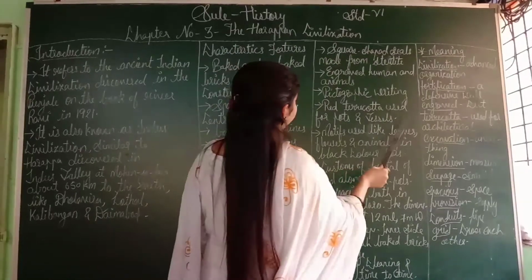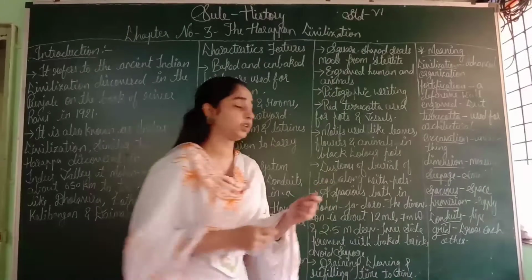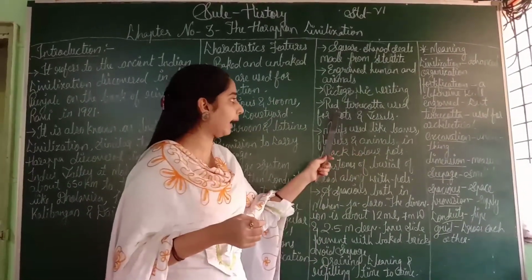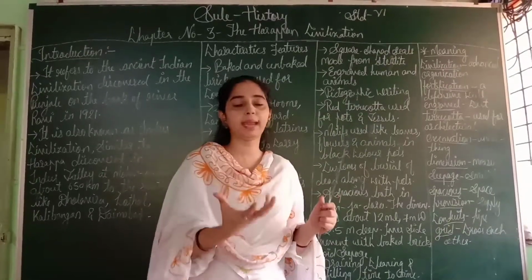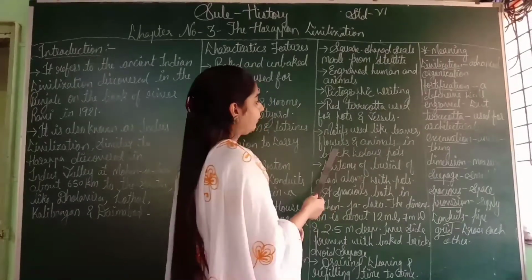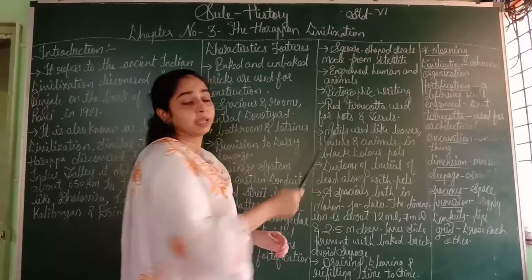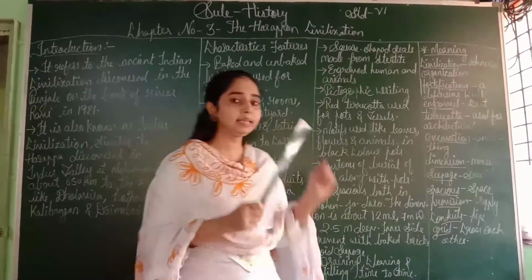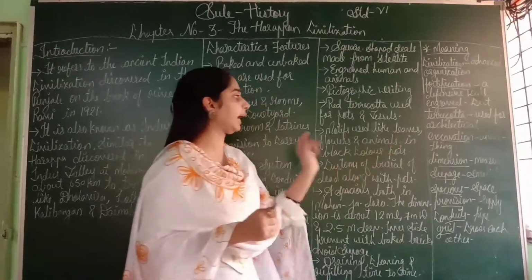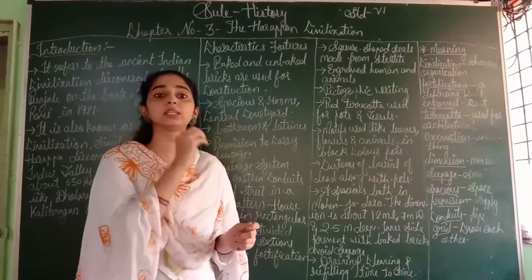Red terracotta used for pots and vessels. Terracotta is used for architecture. The color of the terracotta is red. They used it to make pots and vessels. Motifs like leaves, flowers and animals on black-colored pots. Motifs means designs. They used designs on the pot like leaves, flowers and animals. This kind of design they used while making any pot, and they used black color for this design.